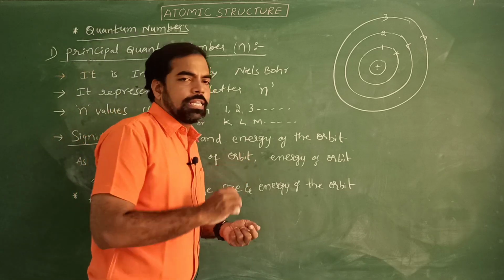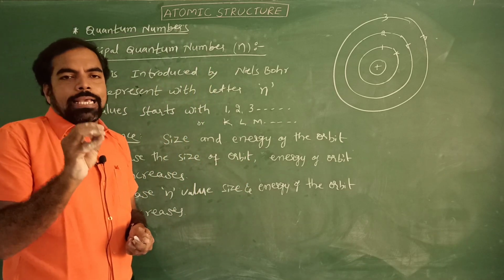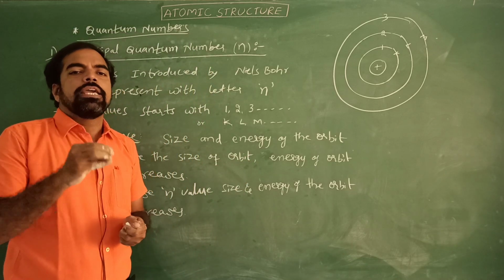Right. Now another important one is the maximum number of electrons present in any orbit.